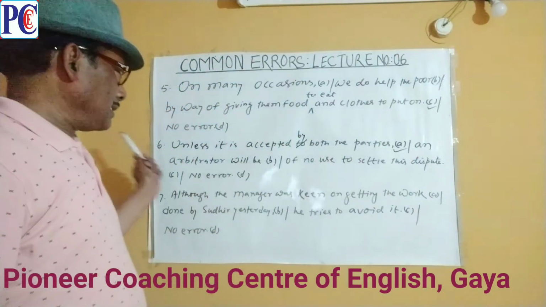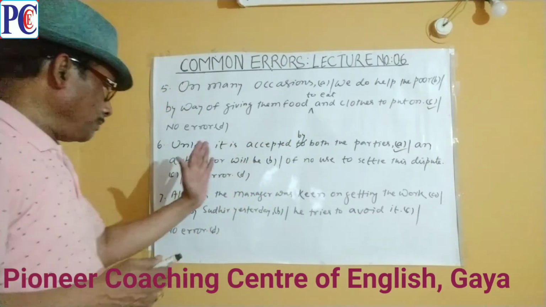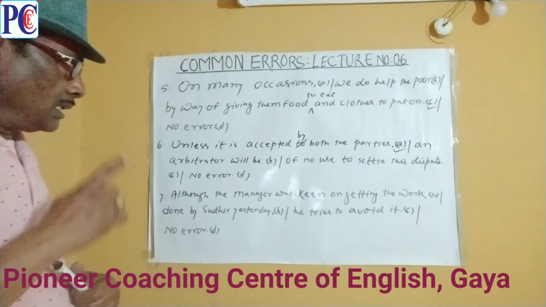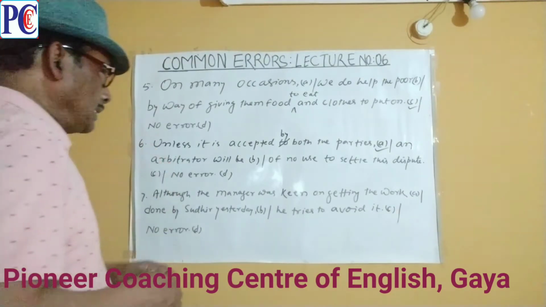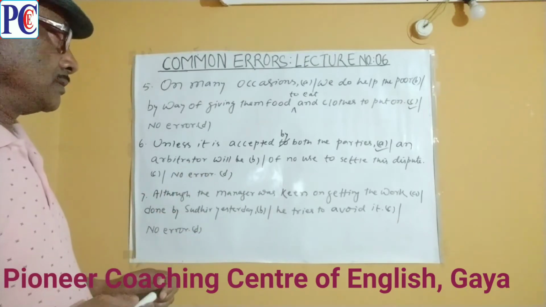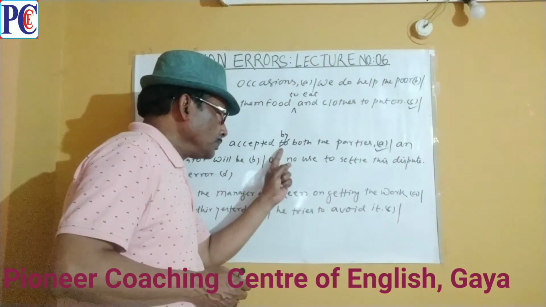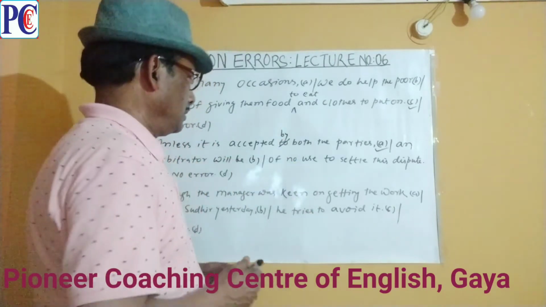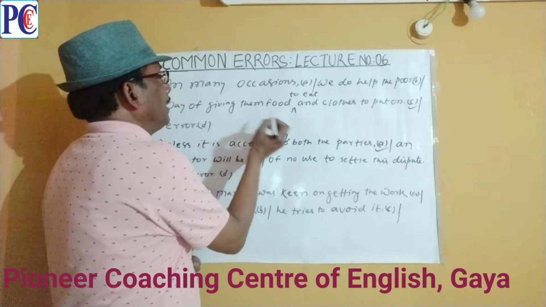Hence, the correct sentence is, unless it is accepted by both the parties, an arbitrator will be of no use to settle this dispute. Students, we have yet another way to correct sentence number 6. If we don't change the preposition to by, यदि हम preposition to को नहीं बदले रहने दे, तो फिर वैसी स्थिति में accepted को बदल करके acceptable कर देना होगा.